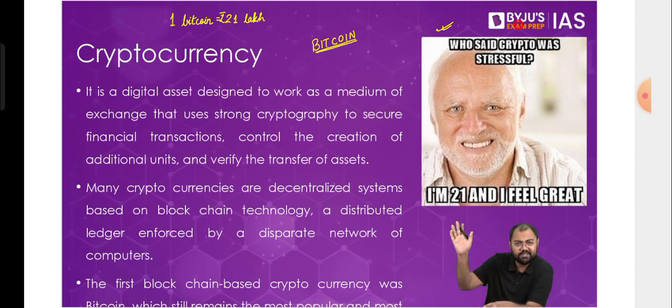It actually had gone up to 23, 24 lakhs a couple of months back, and from there it has fallen to 21 lakhs. So this kind of fluctuation keeps on happening. And that's why people keep on losing their money on cryptocurrencies. People always have thought that this is going to grow, and the possibility is yes, that it might grow further.